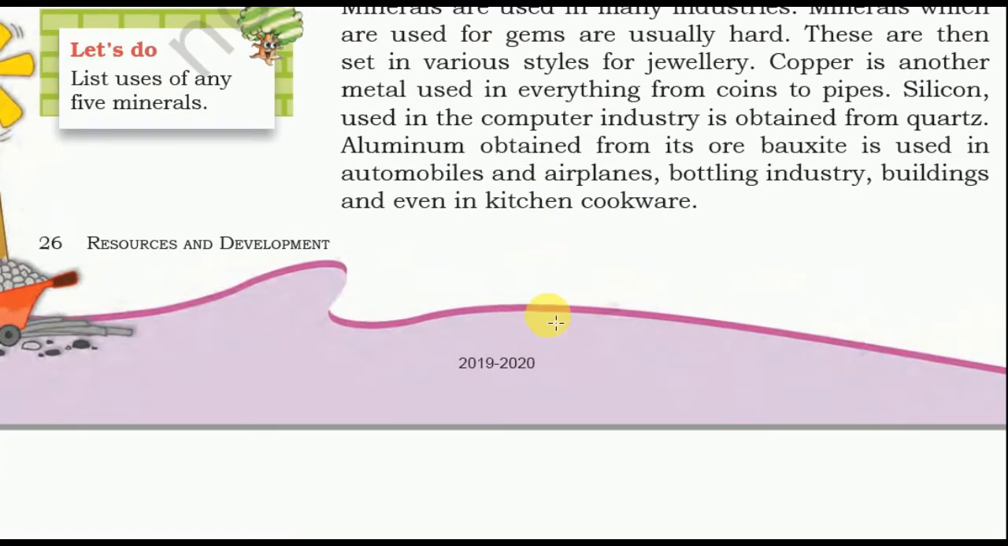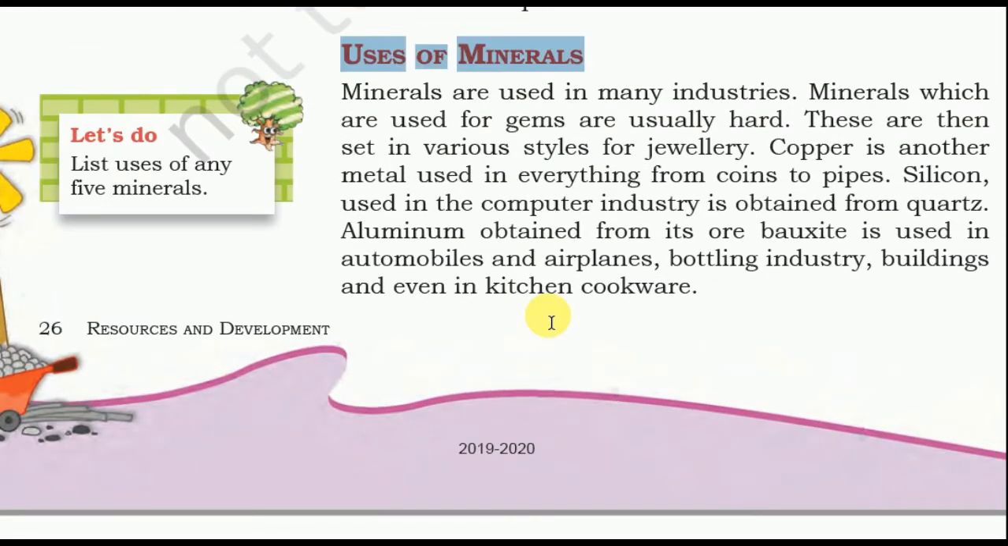Use of minerals. Minerals are used in many industries. Minerals which are used for gems are usually hard, and these are then set in varied styles for jewelry. Copper is another metal used in everything from coins to pipes. Silicon used in the computer industry is obtained from quartz. Aluminum is obtained from its ore, bauxite, and is used in the automobile and aeroplane industries, bottling industry, building and even in kitchen cookware.